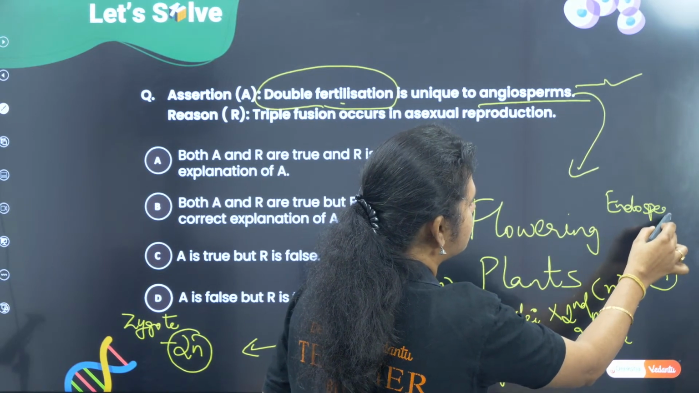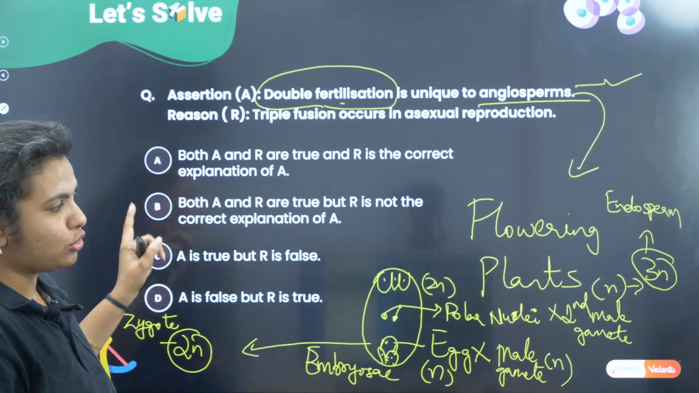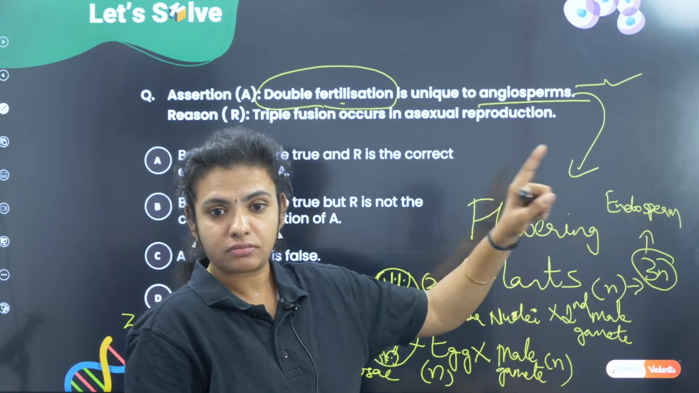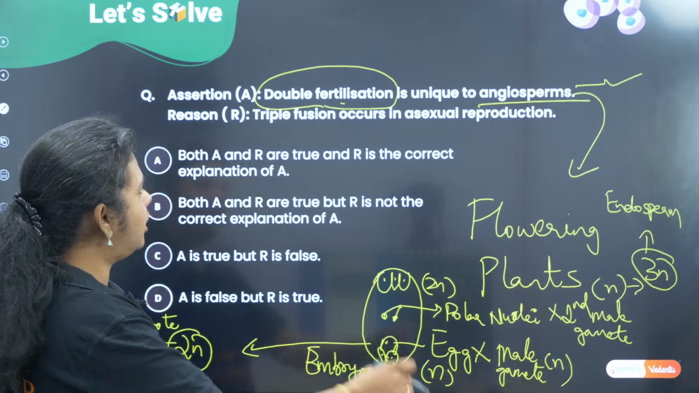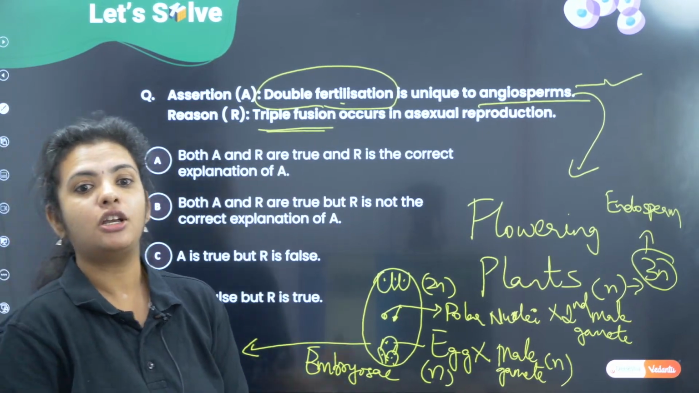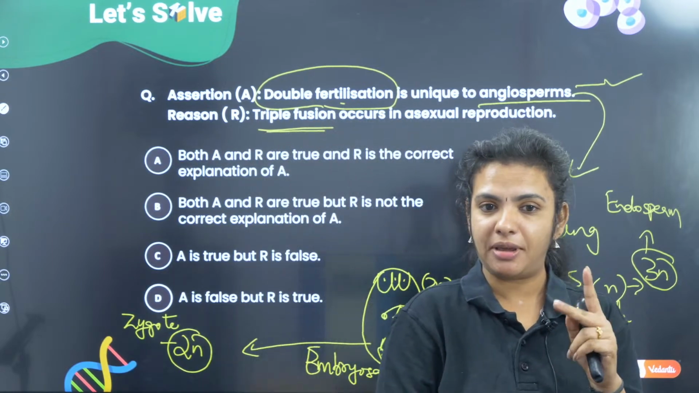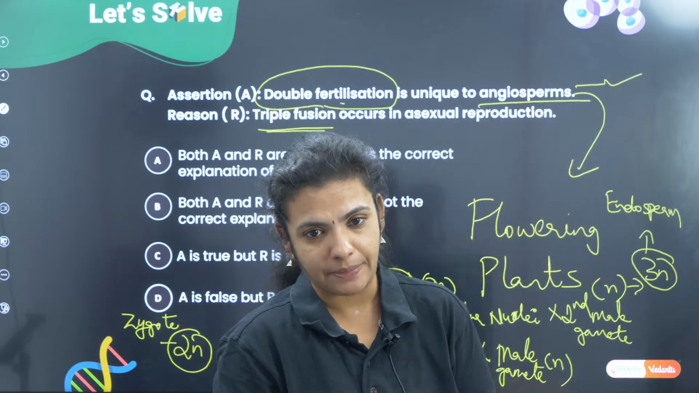endosperm. So one gives rise to the embryo, that is, the zygote develops into the embryo. The other gives rise to the endosperm. Since it is 3N, this structure is called triple fusion. So triple fusion means I have the second male gamete fusing with the polar nuclei.